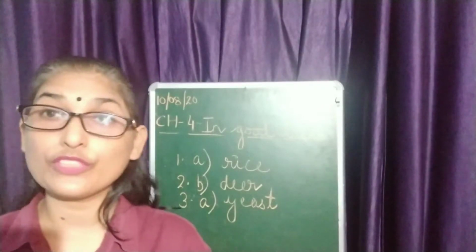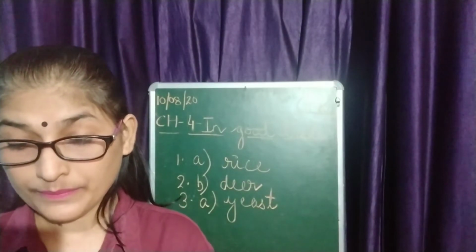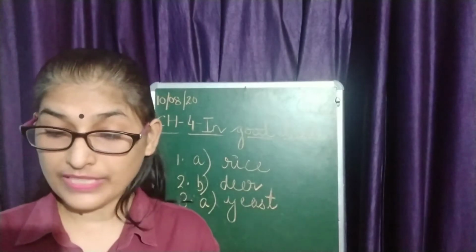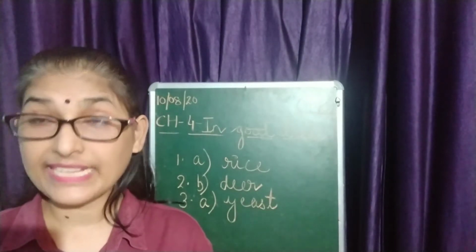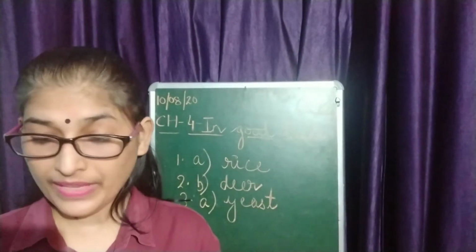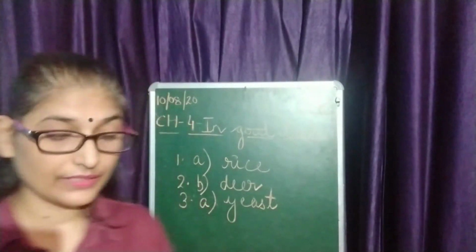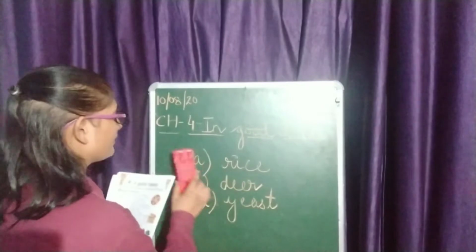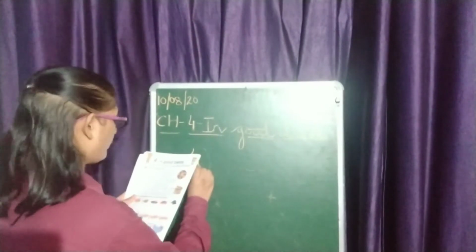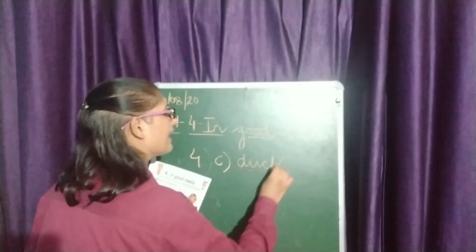Yes. Now let's move to the fourth one. Which bird is a common dish in France? And the options are, first is flamingo, second is ostrich, and the third one is duck. Here the correct answer is C, and this is duck.